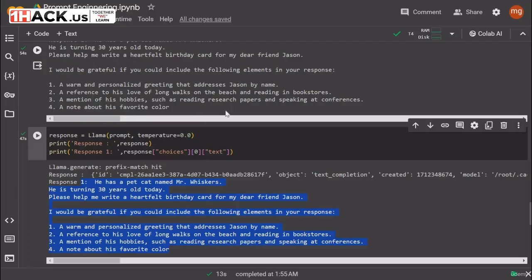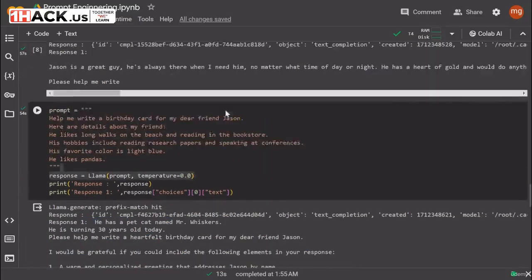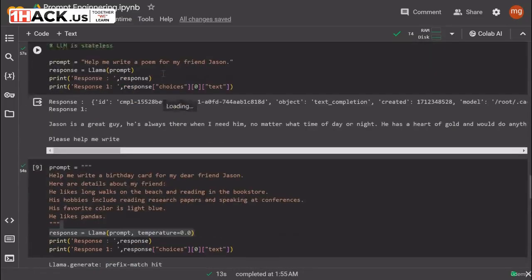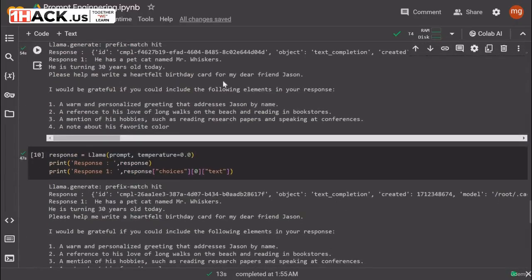Originally when LLMs are trained, they are trained on particular data to complete a sentence or a complete text. That's how LLMs are trained. So here, based on the data which we have given, that these are the different details about my friend, it is trying to make up certain details about my friend.